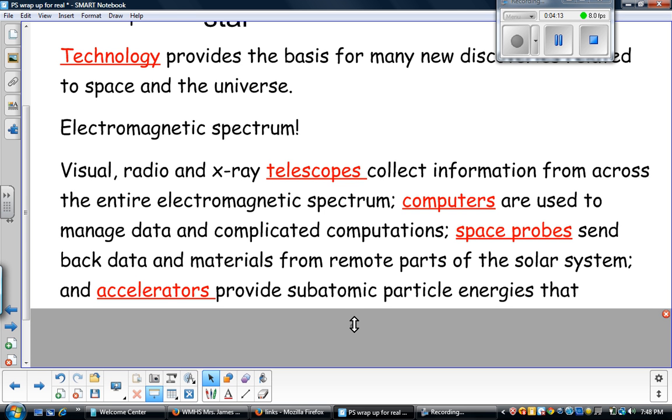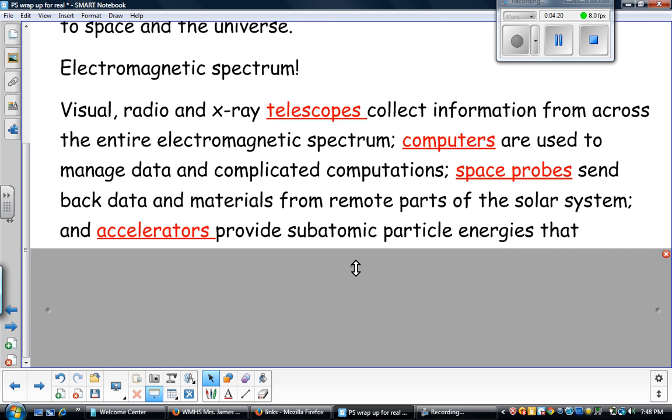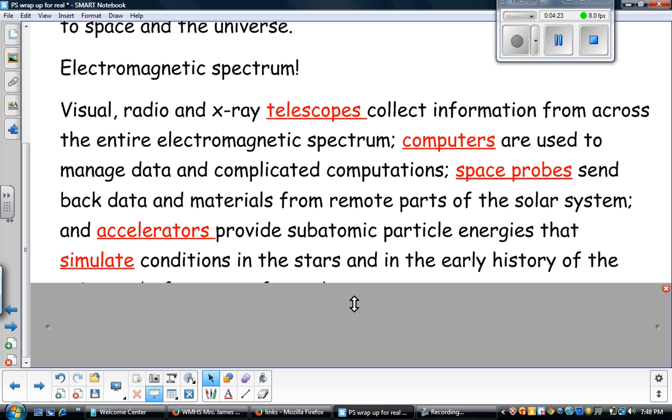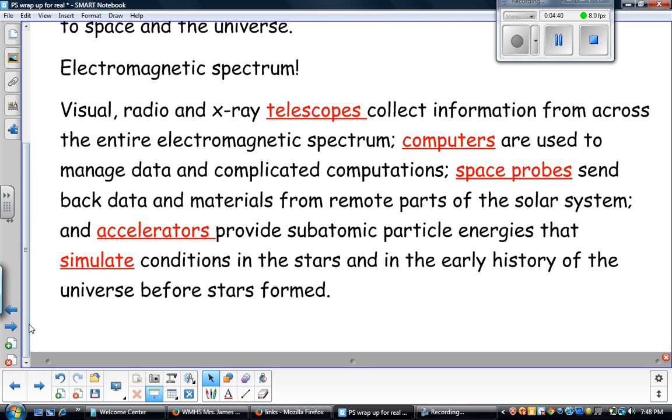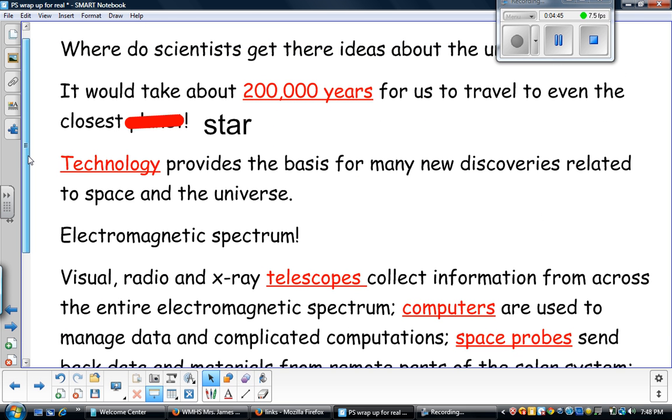We have the accelerators, the super colliders, that do experiments, and they can provide subatomic particle energies that simulate the conditions in the stars and in the early history of the universe. So in other words, using the super colliders, the accelerators, we can try to create a condition similar to the beginnings of the universe or the beginnings of stars. So, to summarize, even though we can't go to the other stars, we can gather lots and lots of information about them.